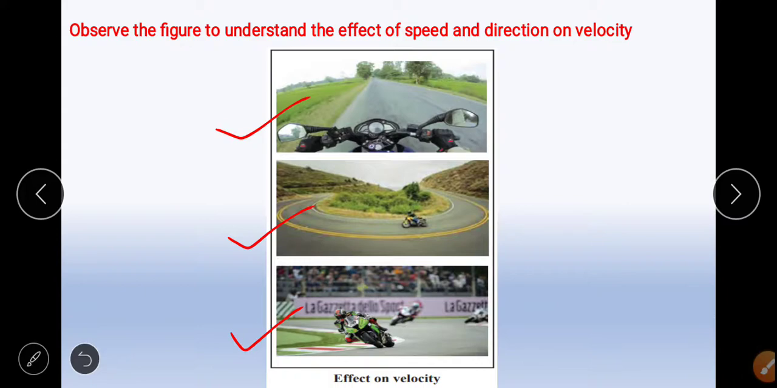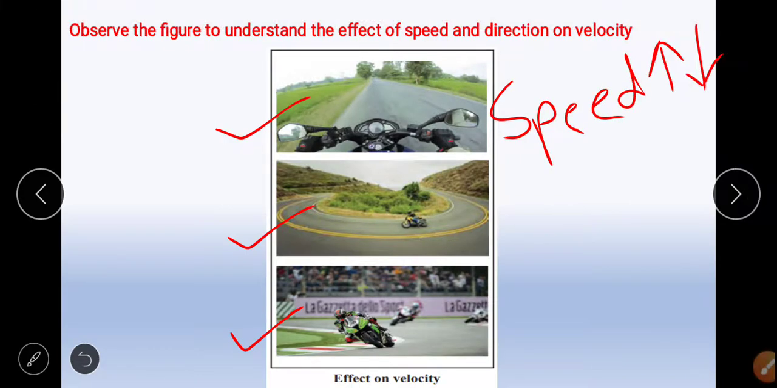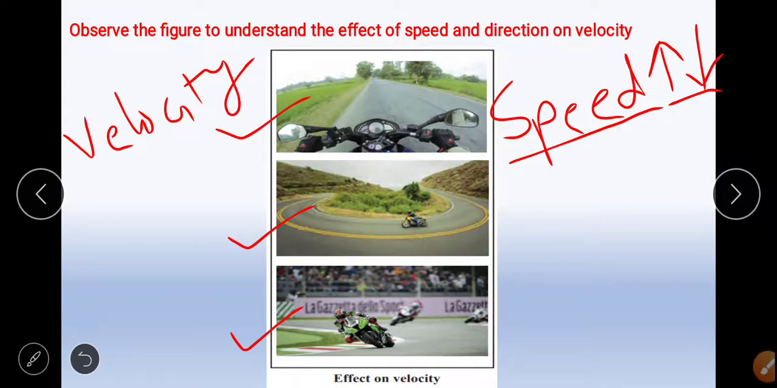In the first figure, we have to answer a question: what will be the effect on the velocity of the motorcycle if its speed increases or decreases but its direction remains unchanged? The speed may increase or it may decrease. Sachin is traveling on the bike. Here the speed of his bike increases or decreases. We have to tell what will be the effect on velocity. The direction is kept unchanged.